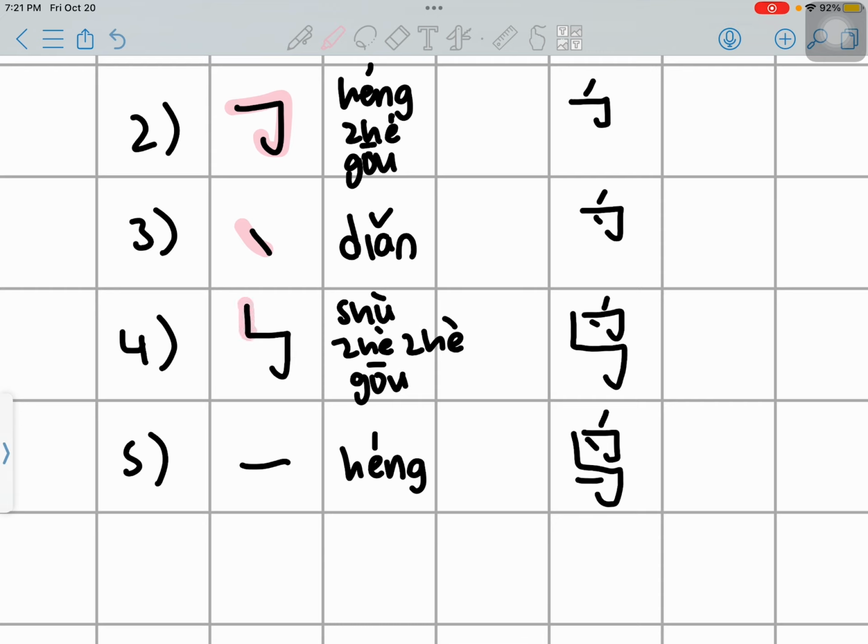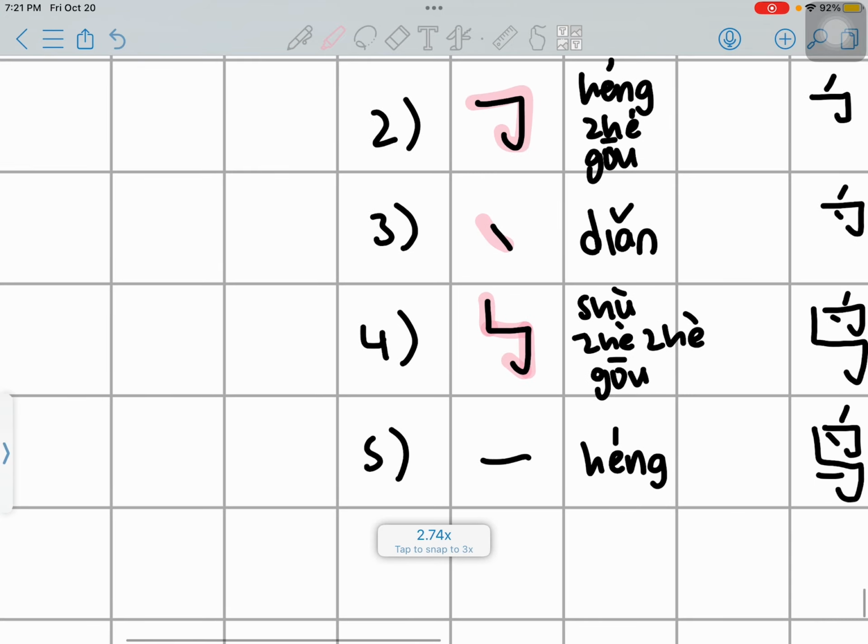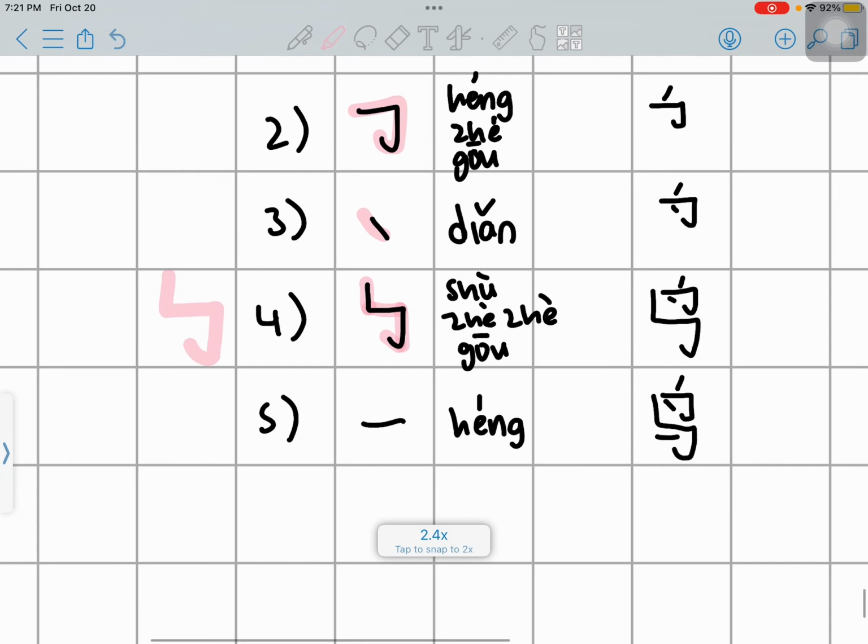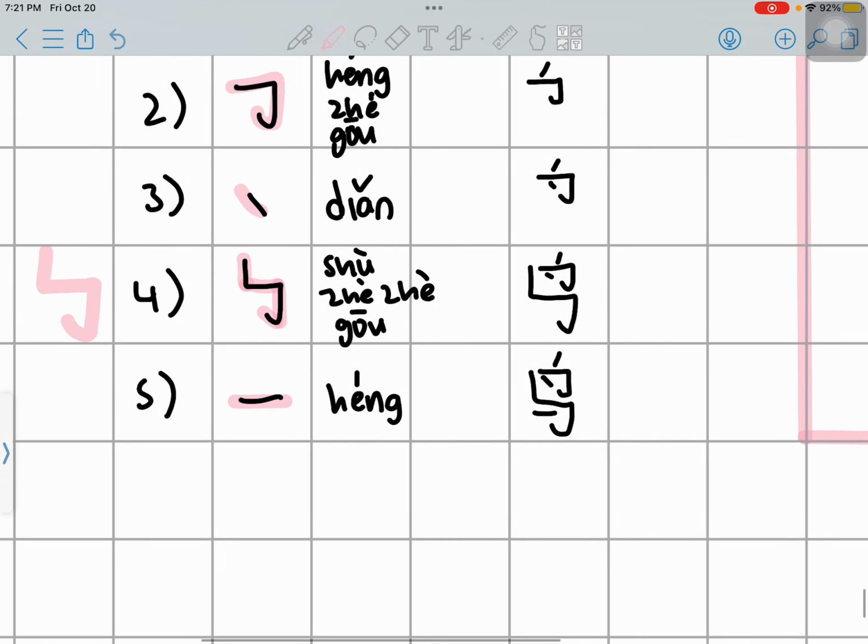So 竖 is just a vertical line. 折 is when you fold. So we're basically folding it to the right side. And then we 折 again. So we're folding it again, but this time we're folding it to the bottom. And then 钩 is like a hook. So we hook it up. And when you add it all together, it's 竖折折钩. And then the last one is 横.